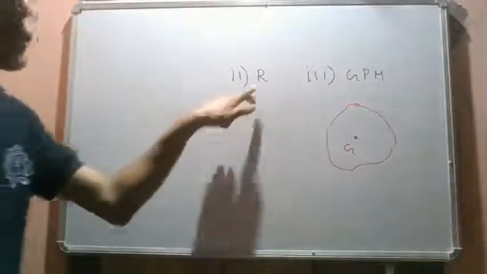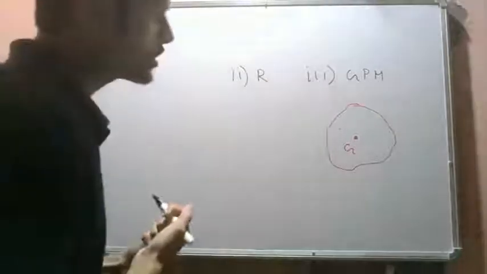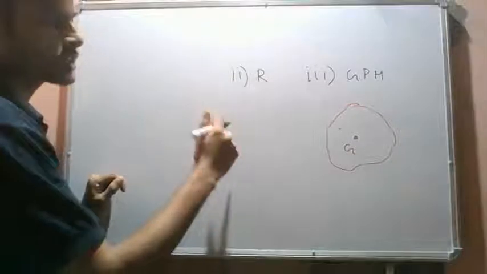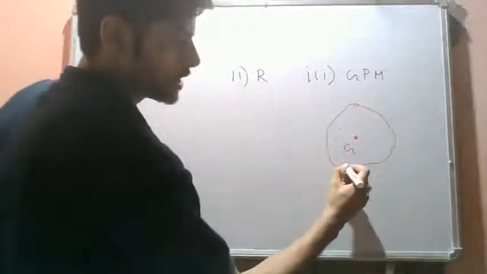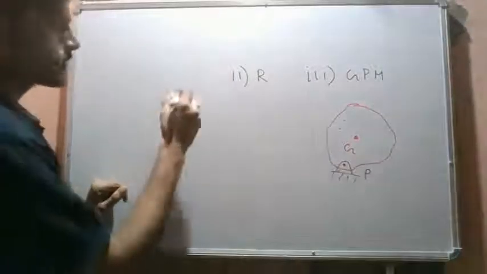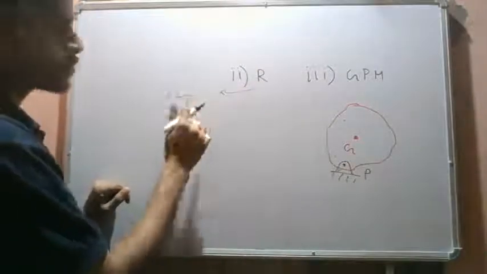Now let's consider pure fixed point rotation. Let's say we have a rigid body like this, and it is rotating about this point only. Let's say this is hinged. This is point P. So the kinetic energy for fixed point rotation of a rigid body